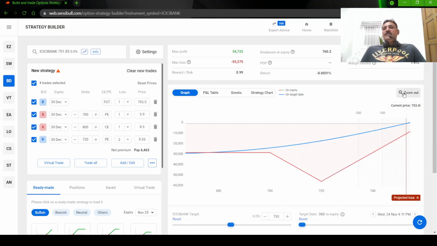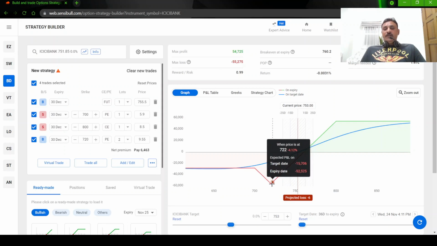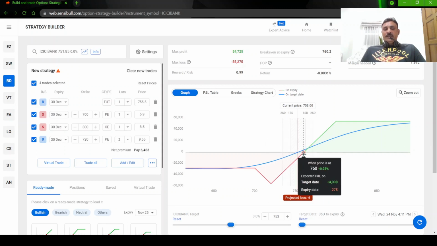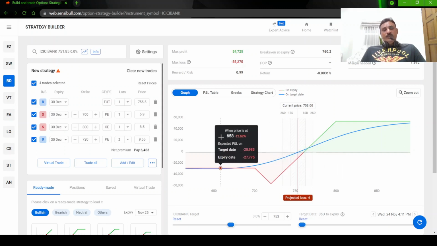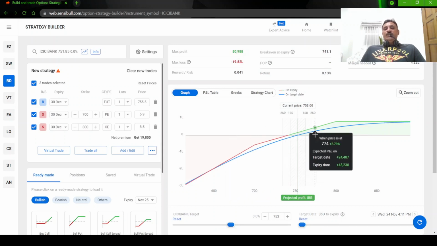Not much adjustments can be made here. These are very few adjustments which you can make because the view you have taken initially is bullish. If the stock is going down at this point, you can close your future and go short future. That is possible, but it is a bit complicated, so no need to do that. So let us delete this. So this is your initial trade.